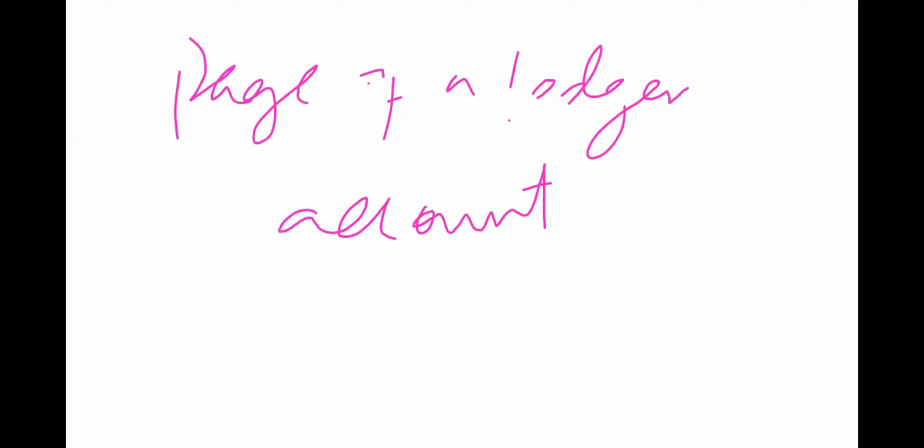So you will see that accounts will always be related to a person or a property. And we have two broad classifications of accounts. We have the personal accounts and then the impersonal accounts.